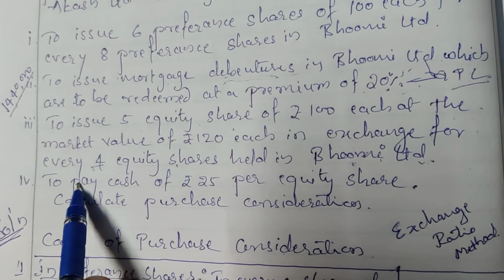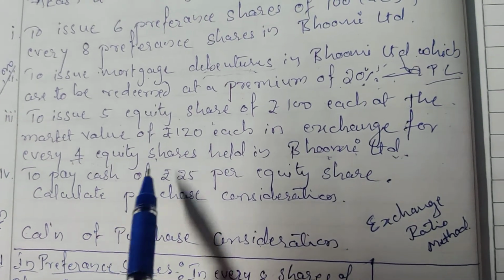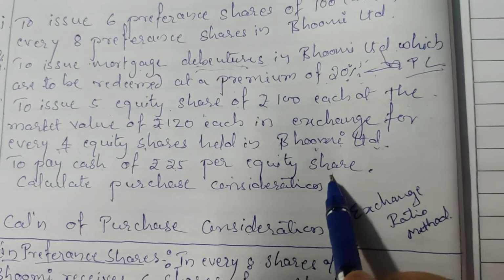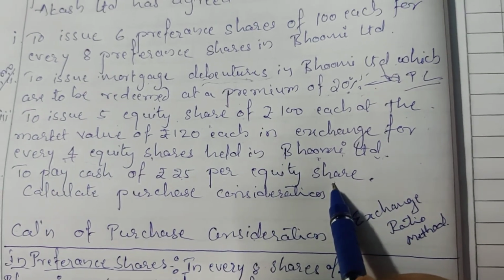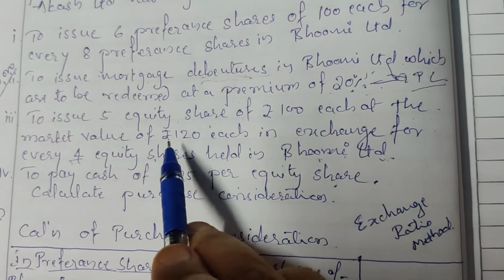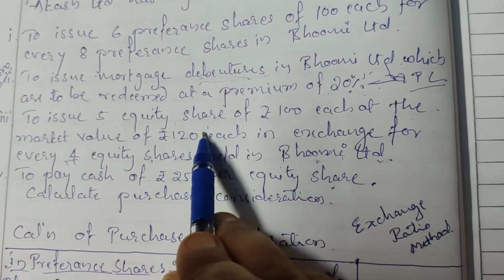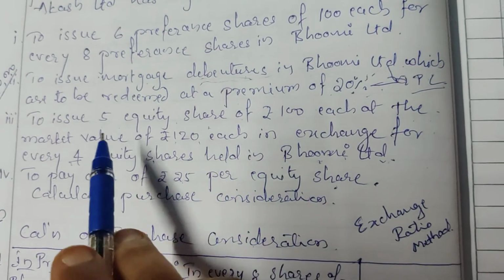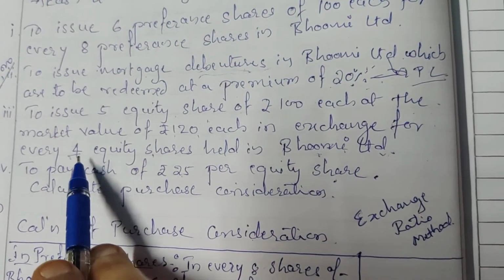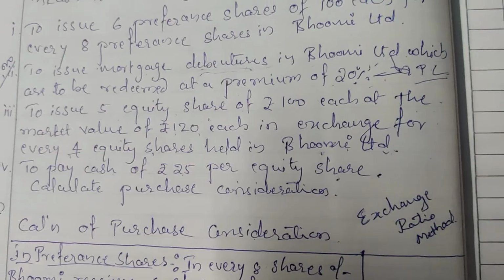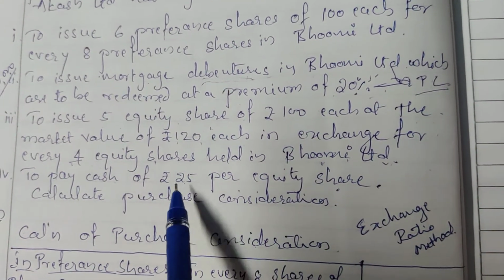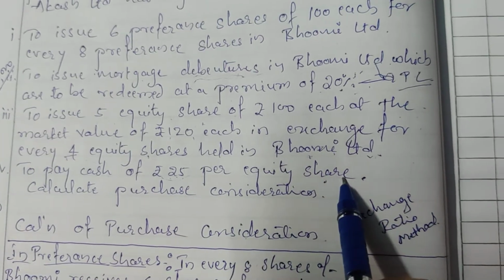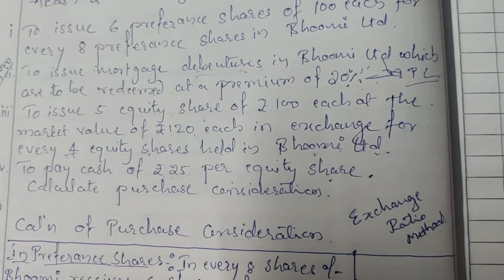Last one, to pay cash of ₹25 per equity share. That means in addition to 5 equity shares of 120 rupees each for every 4 equity shares, Aakash Limited is paying 25 rupees in cash per equity share.